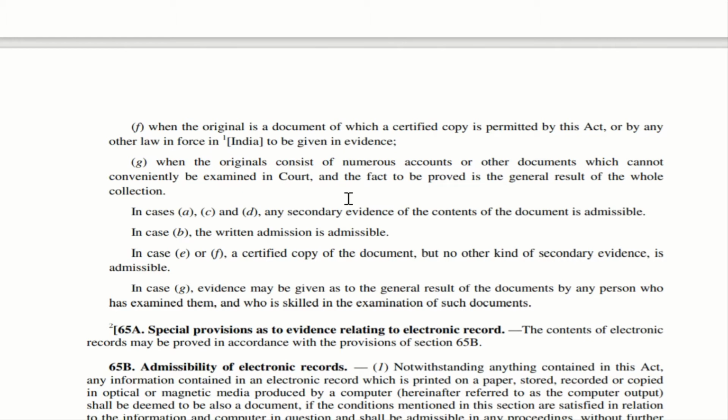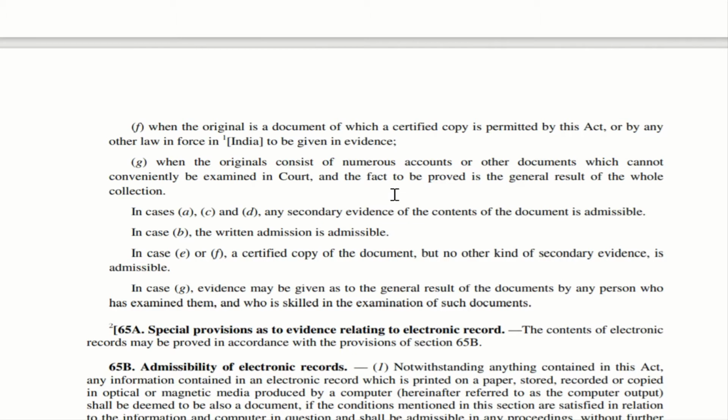In case of G, evidence may be given as to the general result of the documents by any person who examined them. So imagine somebody is going and examining those particular accounts which are say for 100 years, and who is skilled in the examination of such documents. Imagine he is a chartered accountant having say many years of experience, or he is an expert in that field. So he is giving an opinion about the accounts which have been preserved. So in that case that can be accepted.